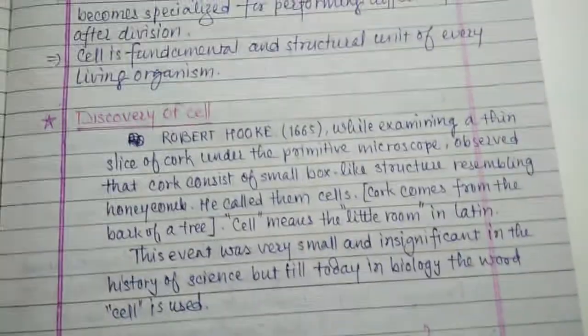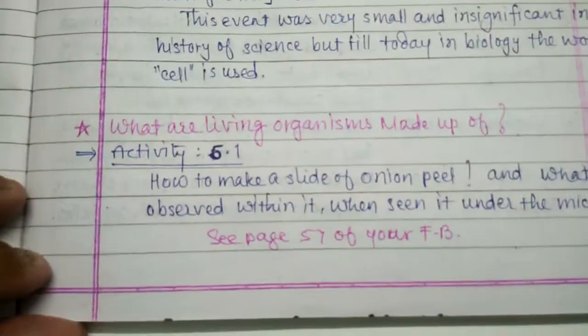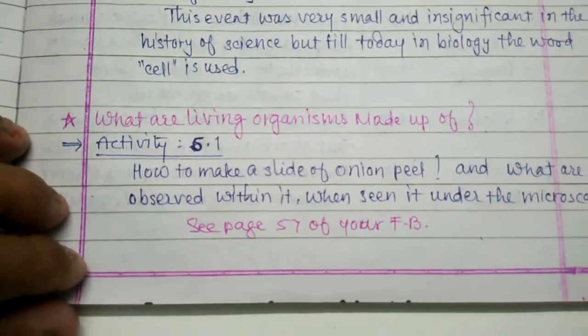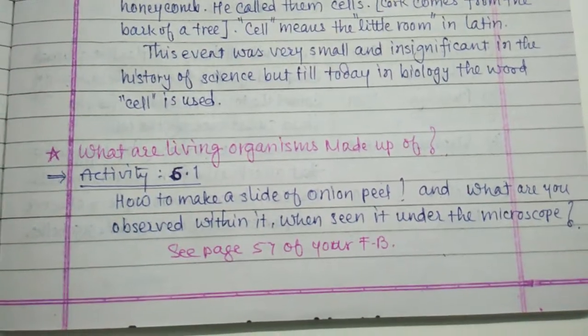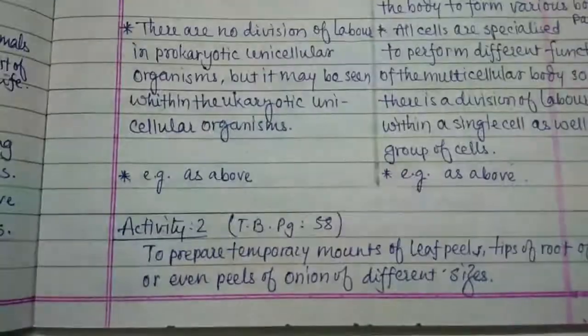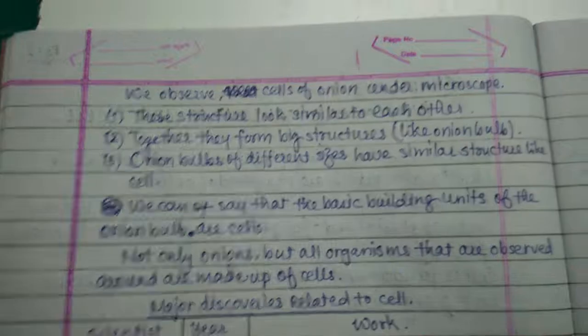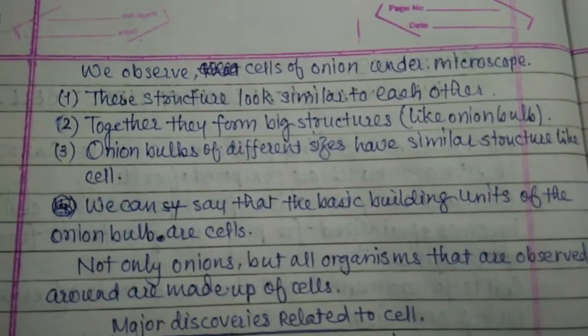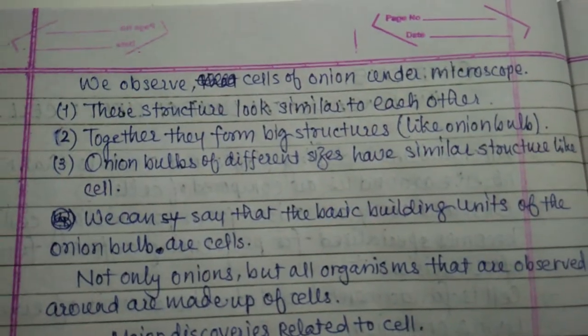So please read this activity, and after the activity, we observe the cells of onion under the microscope.